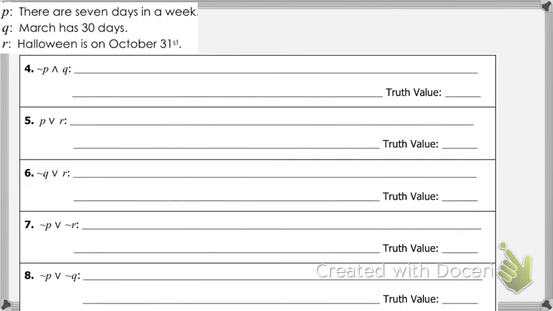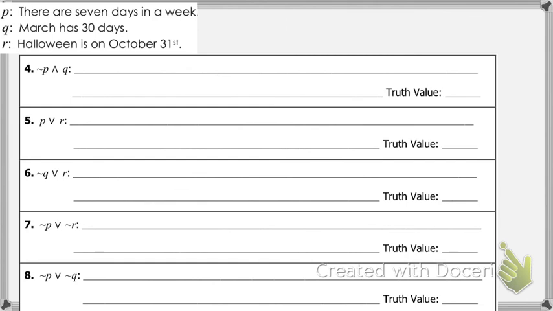Okay, let's look at number 4. Let's look at the page. For your convenience, I put P, Q, and R on the board again, because I didn't want you guys having to flip over like 5,000 times. Now, let's look at 4. Not P and Q. There are 7 days in a week.